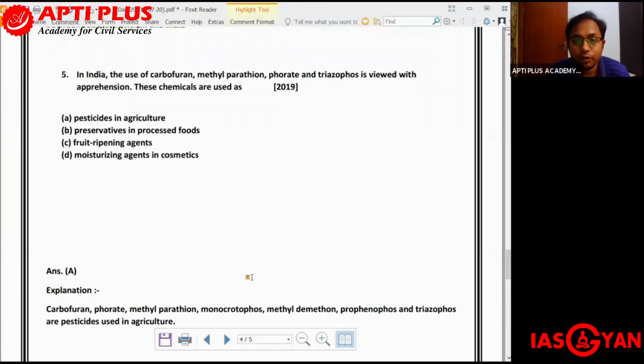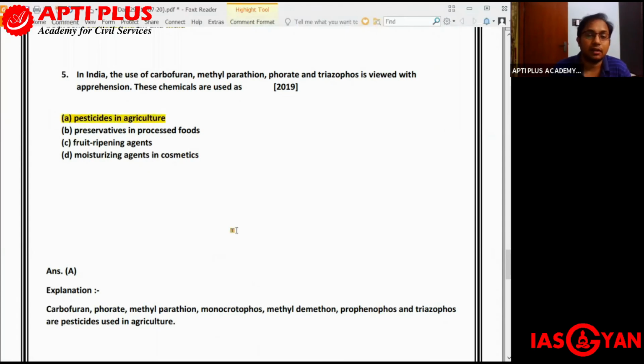Why are methyl parathion, folate, and triazophos used? They are used mainly as pesticides in agriculture. Again, until you have seen these names, it is difficult for you to know. But they are used as pesticides in agriculture.